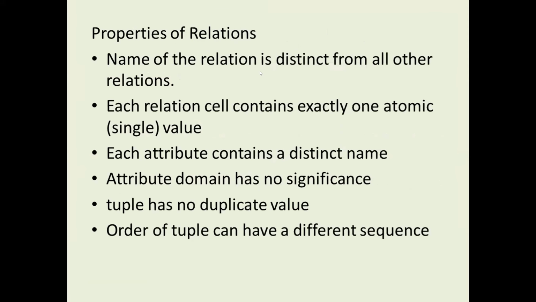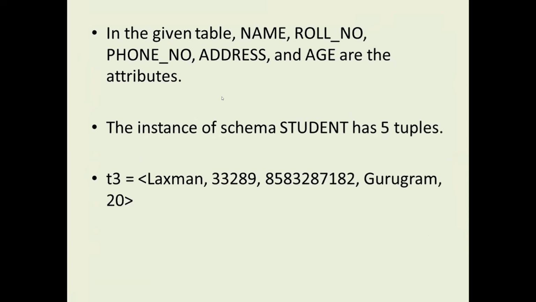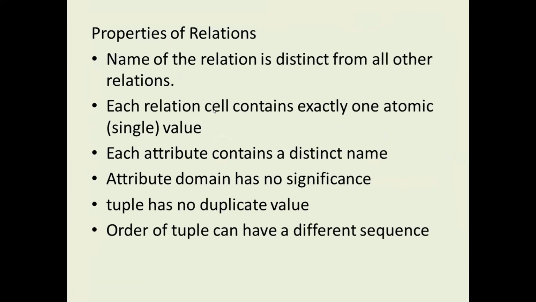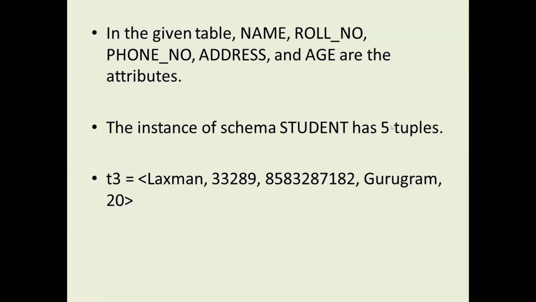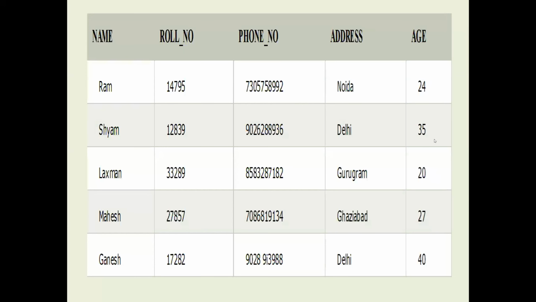Properties of the relation. Let's read through them once. Name of the relation is distinct from all other relations, so the name is not matched with any other relation. For example, if this table is student, we can't treat another table as student. Each relation cell contains exactly one atomic value. For example, what is the age of the student? Not 35, 45, 55, we can assign only one value.